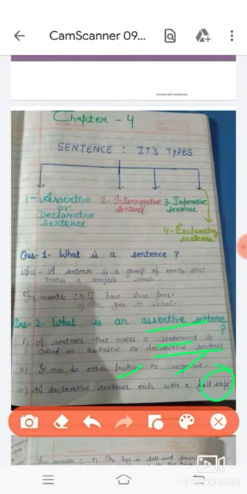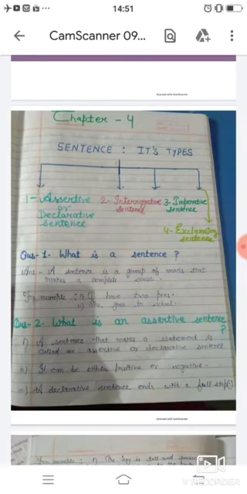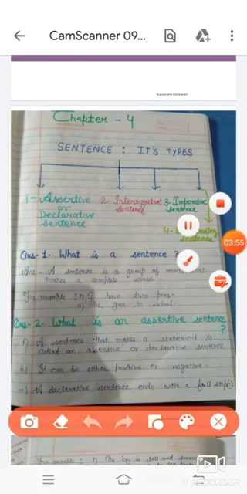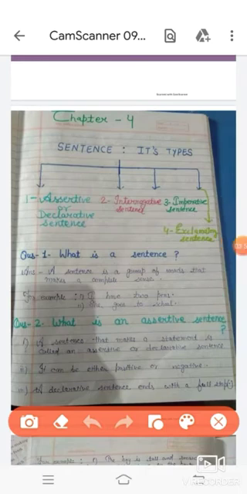So what are the 3 points of assertive sentence? First, a sentence that makes a statement is called an assertive or declarative sentence. Second, it can be either positive or negative. Third, a declarative sentence ends with a full stop.